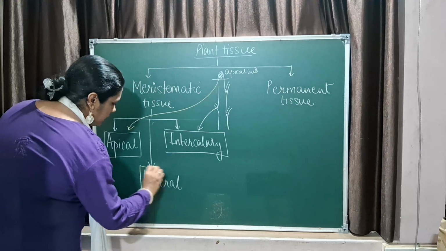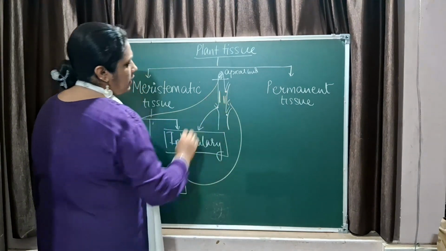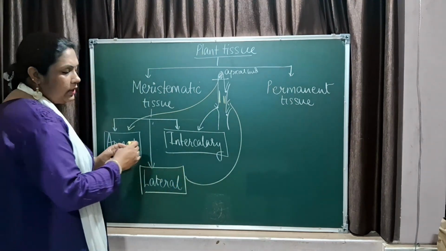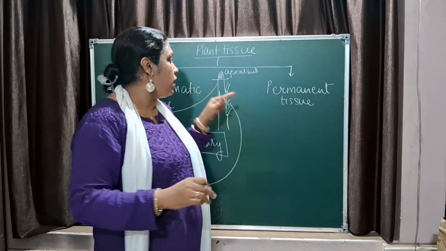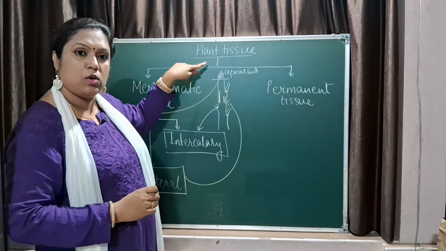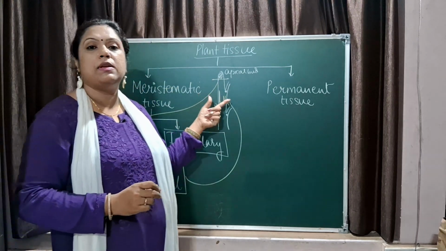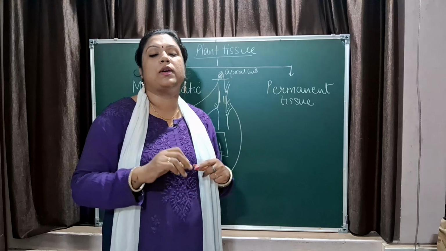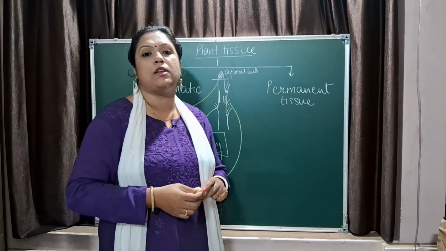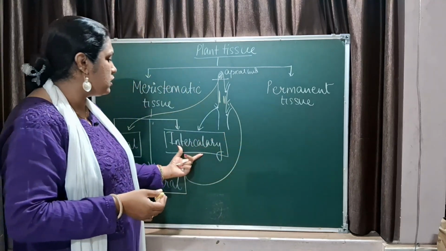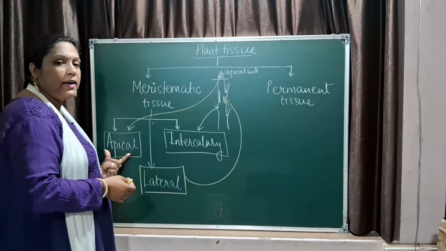Lateral meristem is present on the sides of the plant, which helps in increasing the diameter or girth of the plant, that is the secondary growth. So, apical meristem helps in the primary growth of the plant, which helps the plant to attain height. Lateral meristem helps the plant to attain width, or you can say the diameter of the plant, and intercalary meristem helps the plant to branch. So, intercalary is for branching, lateral is for increasing the width or girth, and apical is to increase the height.